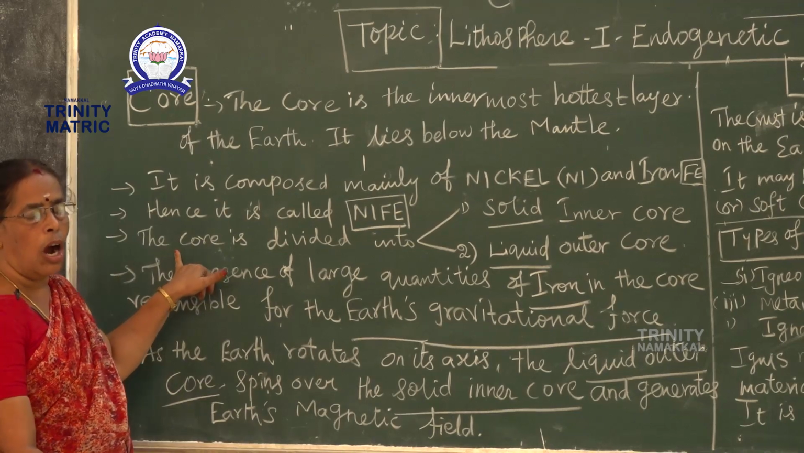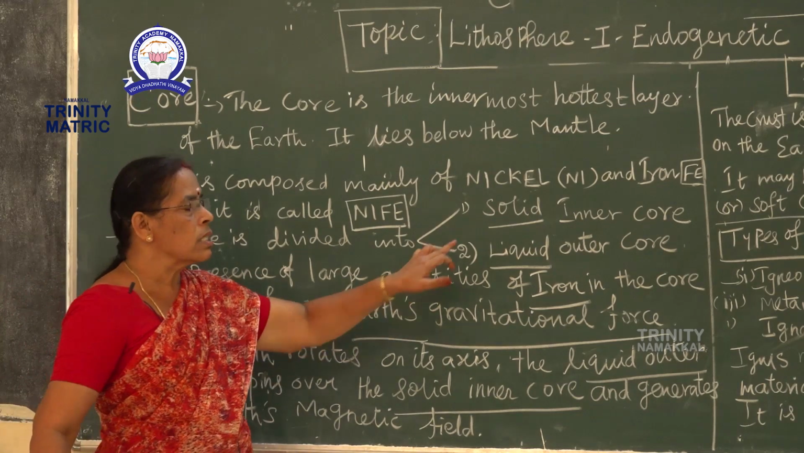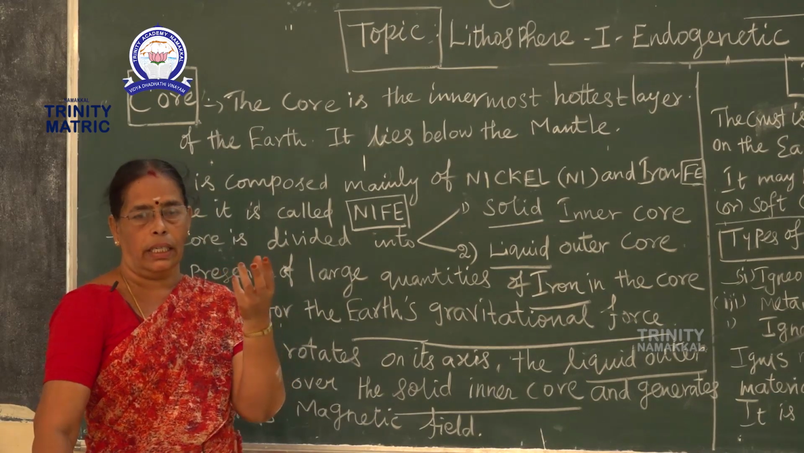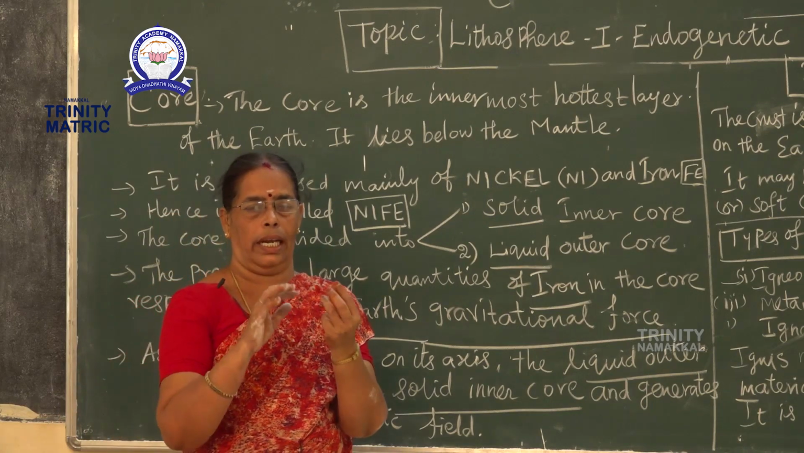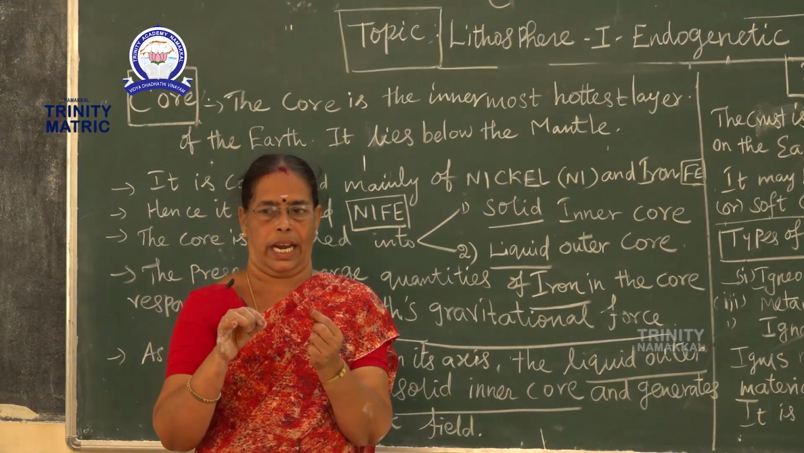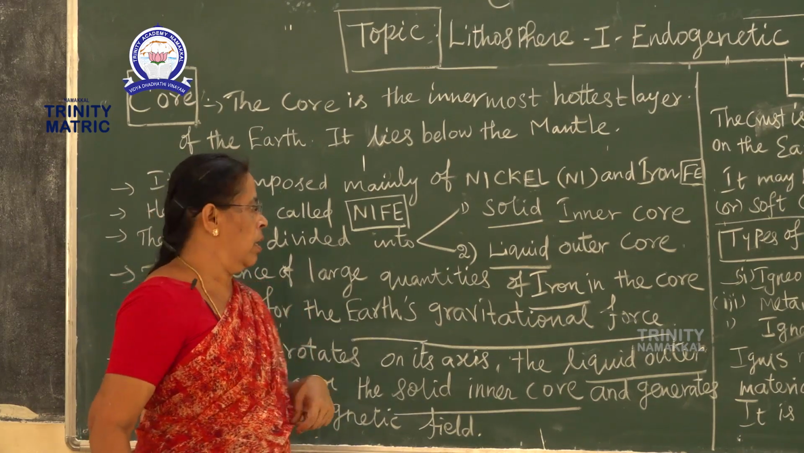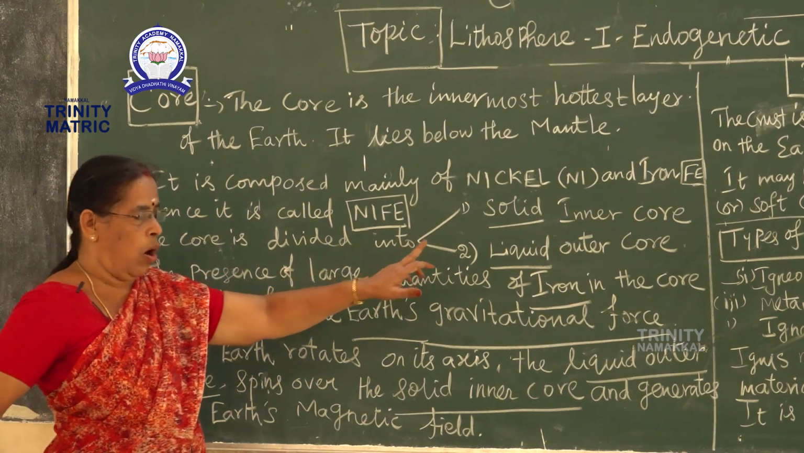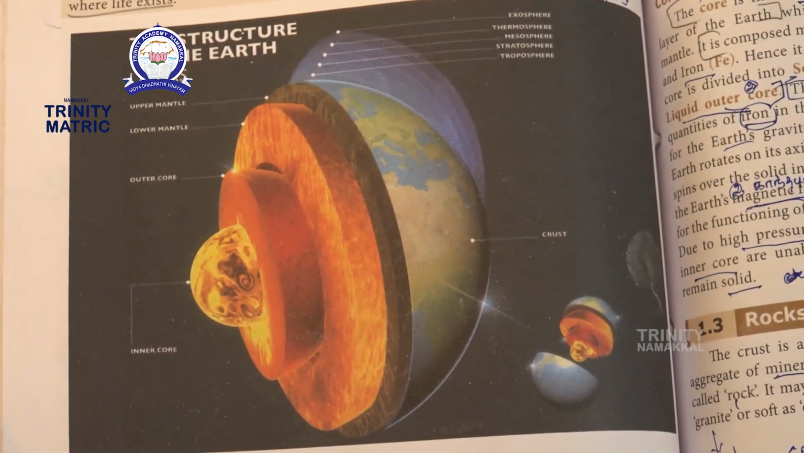How many divisions does the core have? There are two. Number 1, solid inner core. Number 2, liquid outer core. For example, take an egg. The outer layer is solid. Then the inner part, the white, is in a liquid state. That is the example. So what are the divisions of the core? One is the solid inner core. Number 2 is the liquid outer core.